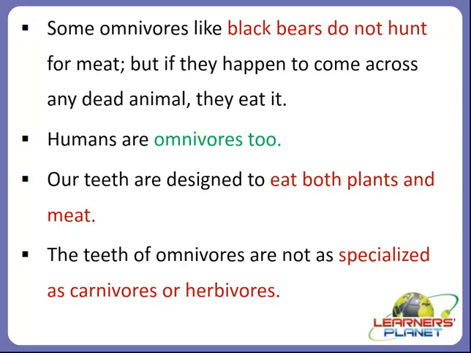Many omnivorous animals also have teeth that help them eat both plants and animals. As omnivores eat both plants and animals or their flesh, they have a well-balanced diet.